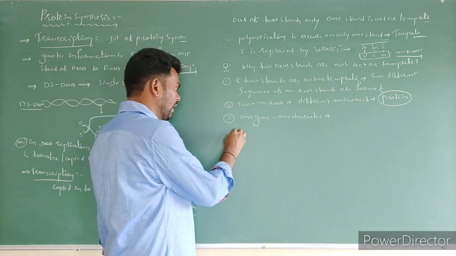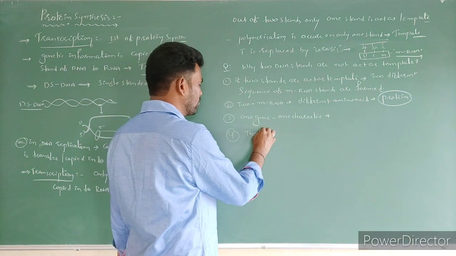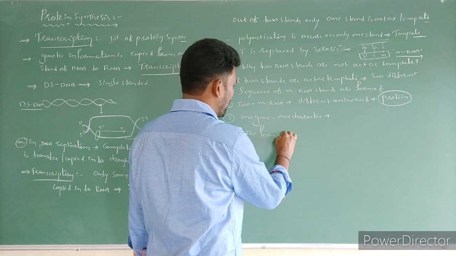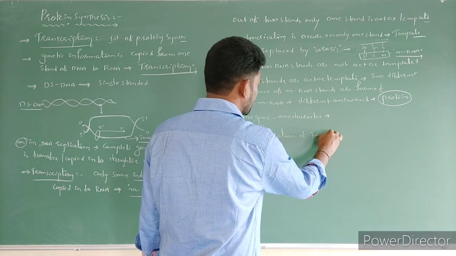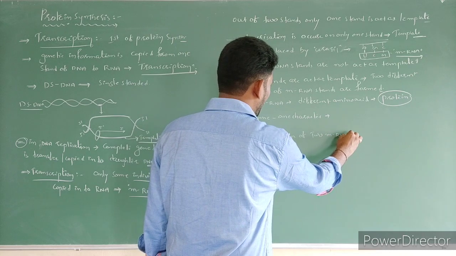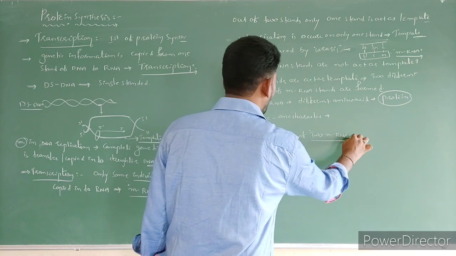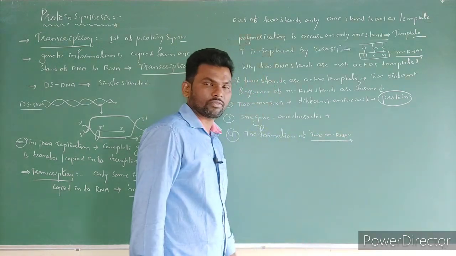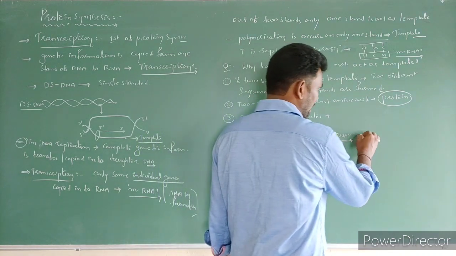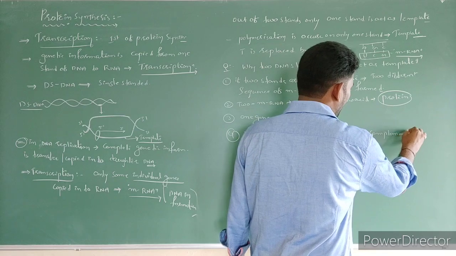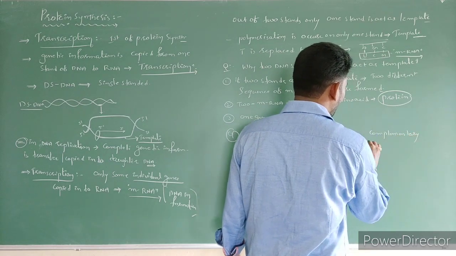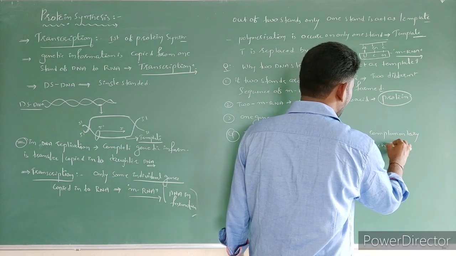Next, the formation of two mRNAs on two different strands. These are exactly complementary to each other.